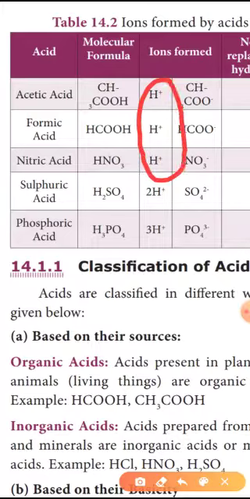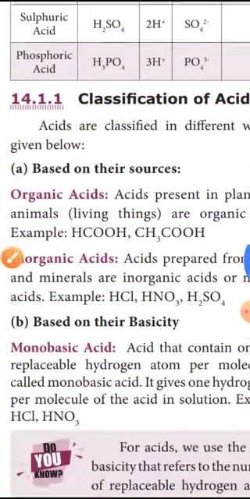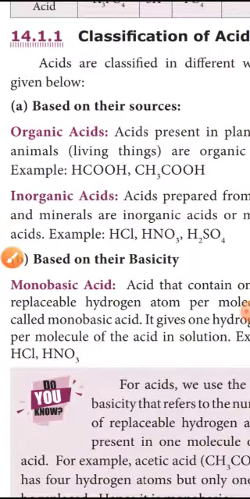Acetic acid, formic acid, and nitric acid are monobasic acids because they give only one hydrogen ion. The next, sulfuric acid, is a dibasic acid. It replaces 2 hydrogen ions. Then phosphoric acid is a tribasic acid. It replaces 3 hydrogen ions. So this is the classification based on their basicity.